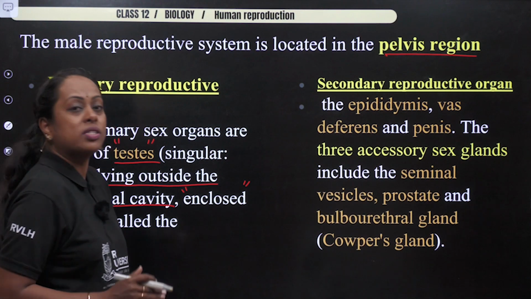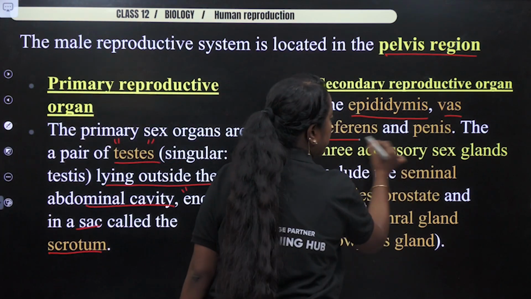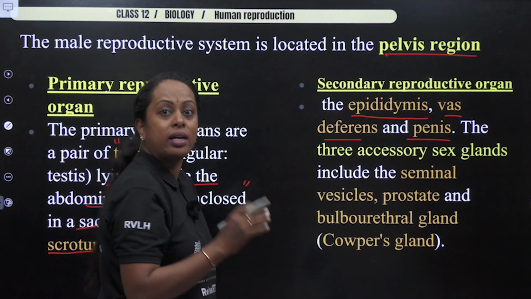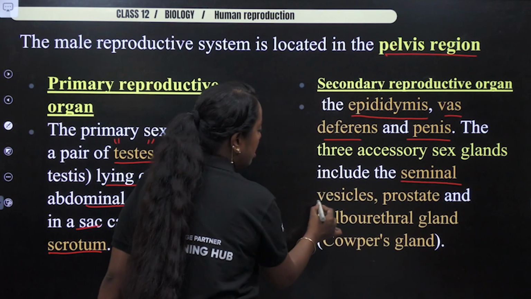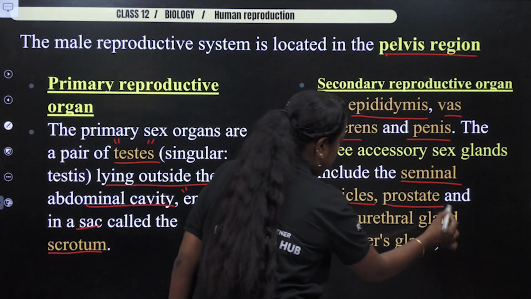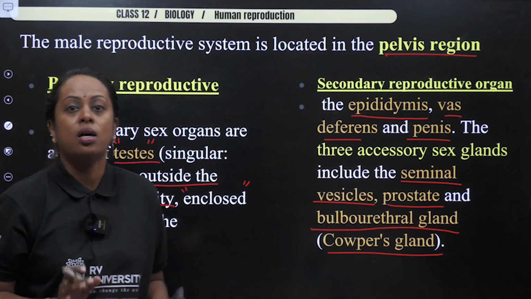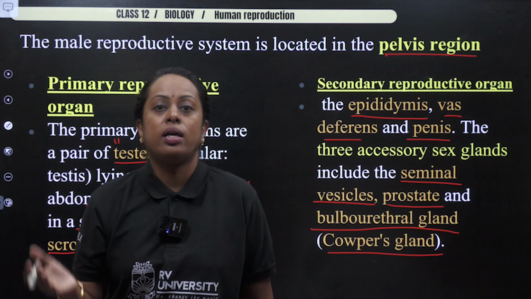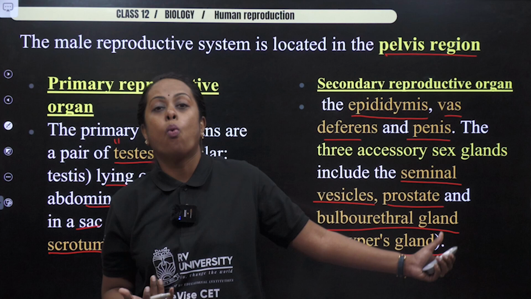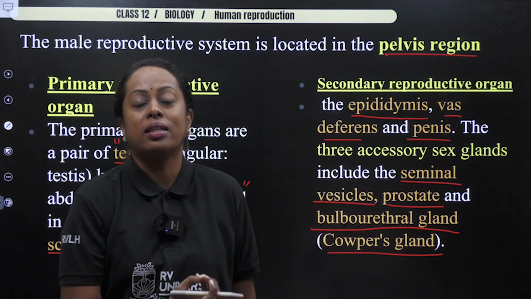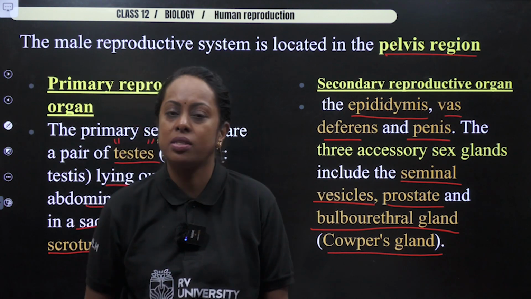Next, in case of secondary reproductive organs, check the words epididymis, vas deferens, penis. Along with that, the 3 accessory sex glands. Now, which are the 3 accessory glands? Seminal vesicle, prostate, bulbourethral gland, which is also known as Cowper's gland. So I hope you understood what is meant by primary reproductive organ in the male, as well as the different glands and ducts involved in the secondary reproductive part of the male reproductive system.